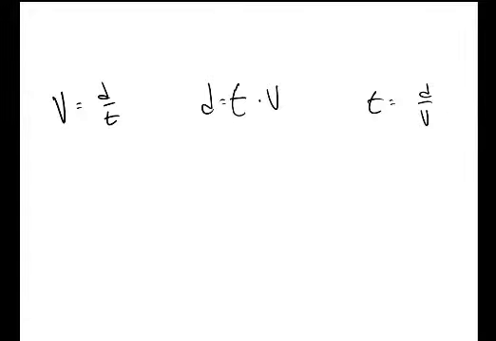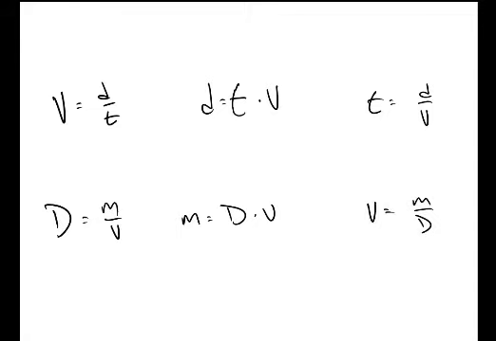We can rearrange it so we solve for velocity. We can rearrange it so we solve for distance. We can rearrange it so we solve for time. These three equations use the same variables. It just depends on what you're looking for. Let's take a look at this density equation here. Again, here's another equation we're going to be using later on this year. Density equals mass over volume, 3 different variables, and we can rearrange that to either solve for mass or volume.